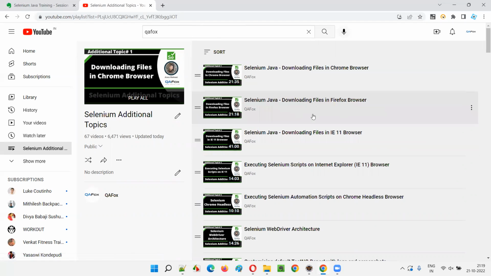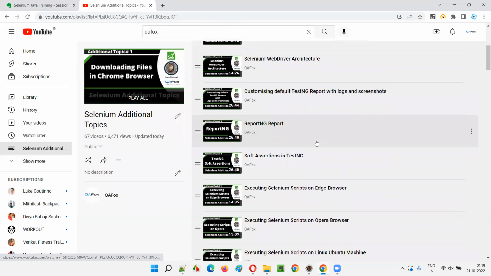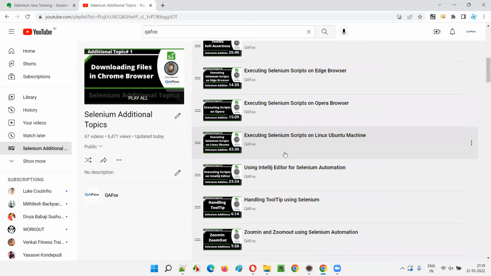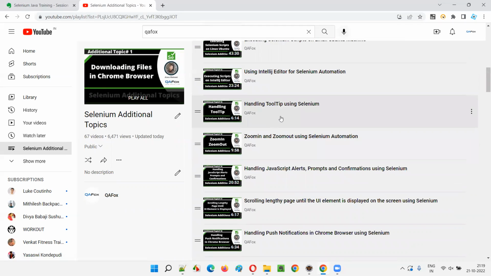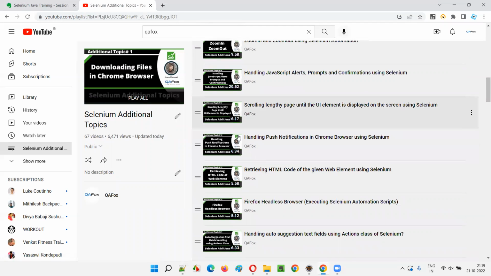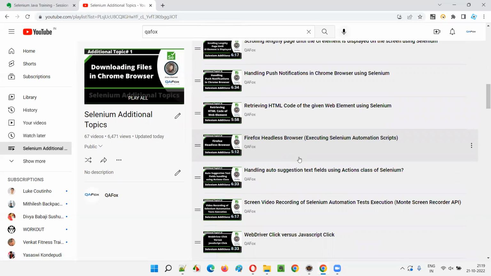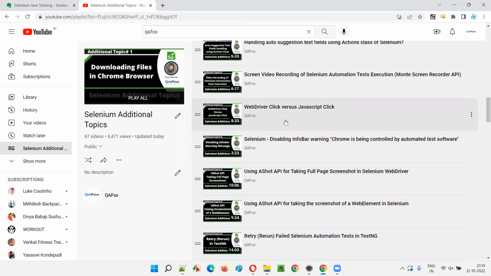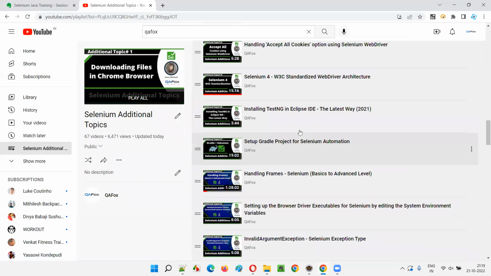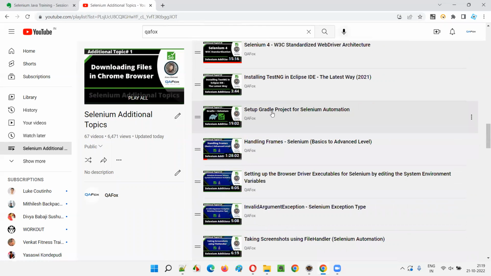You see downloading files in Chrome browser, how to download files in Firefox browser using Selenium, and different browsers, different reports. So how to handle different stuff, like tool tips and all. Then what else? You see WebDriver click versus JavaScript click. This kind of additional topics, like screen video recording, handling auto suggestions. A lot of topics are covered. Gradle project instead of Maven, if you want to use Gradle, how to do that.